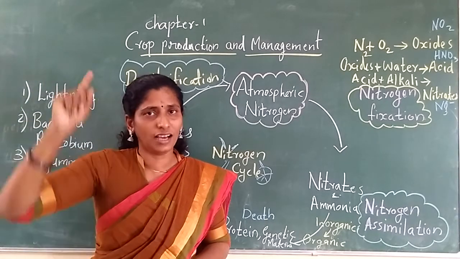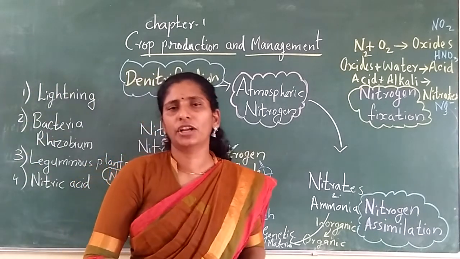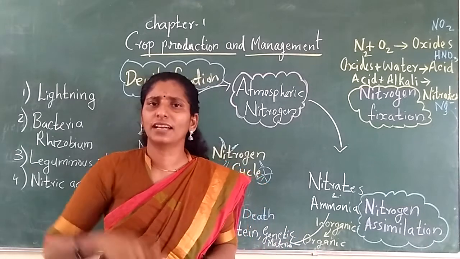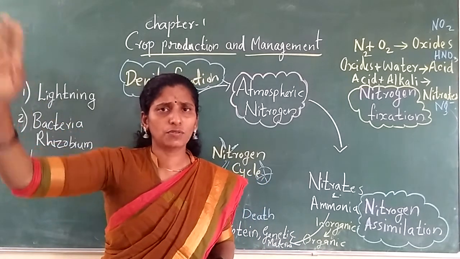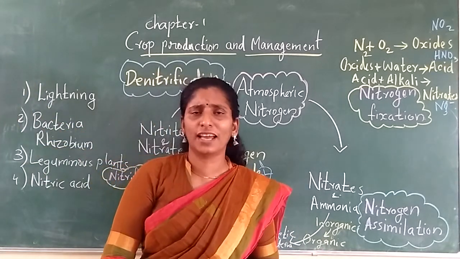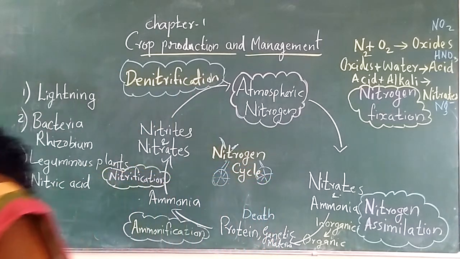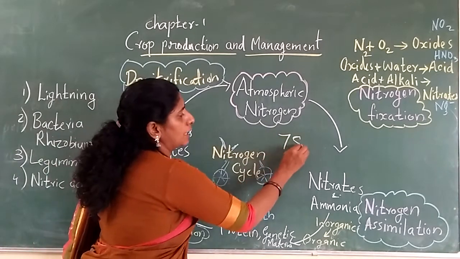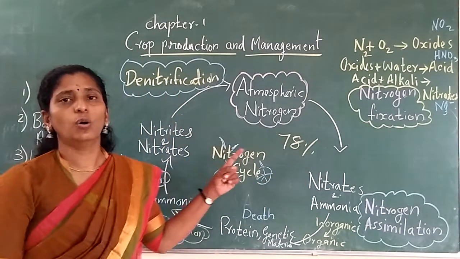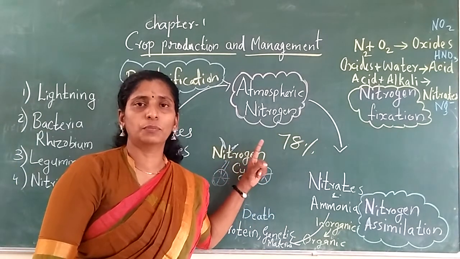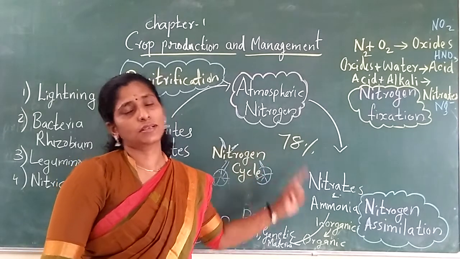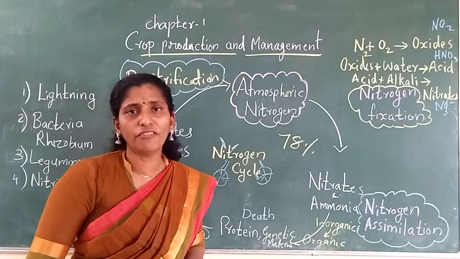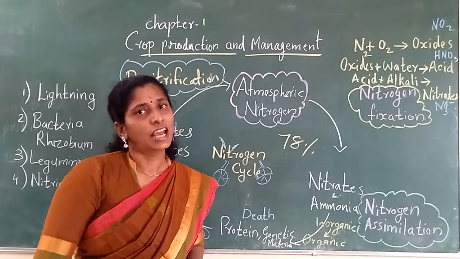There is nitrogen in the atmosphere, like oxygen and carbon dioxide, like all these gases. Nitrogen is also present in the atmosphere, and there is more nitrogen in the atmosphere. About 78% of the atmosphere is nitrogen. So what percentage of nitrogen is in the atmosphere? 78%. Almost 78% of our air is nitrogen.